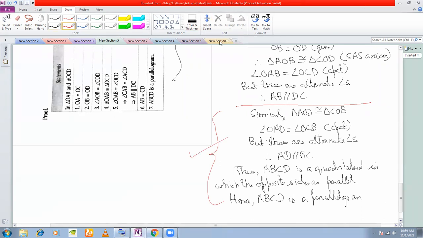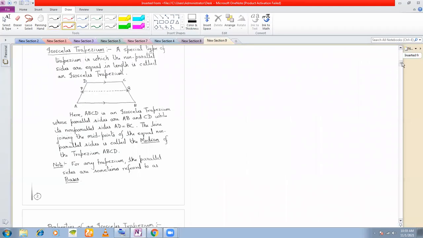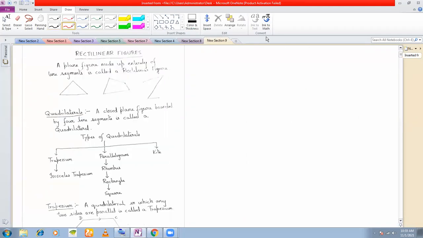Now let us move on. Once we have discussed all the theorems, now I would like to move on to the quadrilateral part of this exercise. That is all the rectilinear figures. Now, what is a rectilinear figure? In the beginning only, I told you a rectilinear figure is a figure that is made up of straight lines. Quadrilaterals are special types of rectilinear figures in which they are bounded by 4 straight lines.